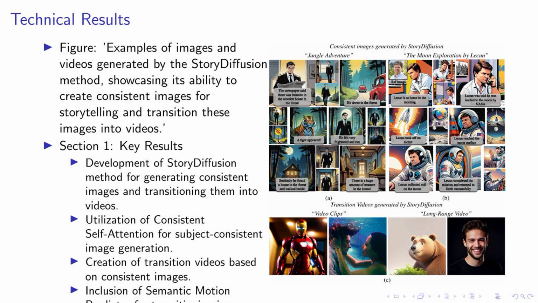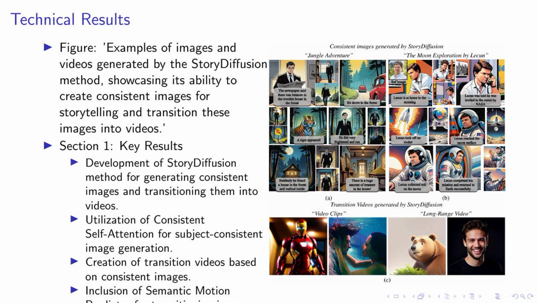Our experiments have shown that story diffusion can handle larger movements, demonstrating its robustness and versatility. However, it's important to note that our method does have limitations, particularly when it comes to generating very long videos and maintaining consistency in minor clothing details. We are actively working on addressing these limitations in our future work. In summary, our story diffusion method opens up exciting possibilities for controllable image and video generation, and we look forward to seeing how it can be applied in various fields.